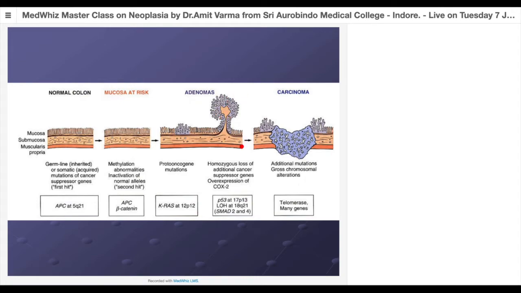Further, this accumulates P53 mutation, LOH mutation, SMAD2 and 4 mutations. That will further cause proliferation as well as hyperchromasia, you can say chromosomal abnormality in the cell, and now the tumor converts into malignancy. On top of that, what has it acquired? It has acquired telomerase activity. The moment it acquires telomerase activity, the tumor cells become immortal. So now the tumor is going to spread at a very fast rate.